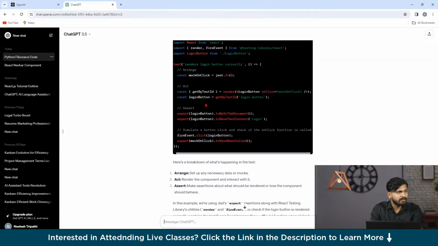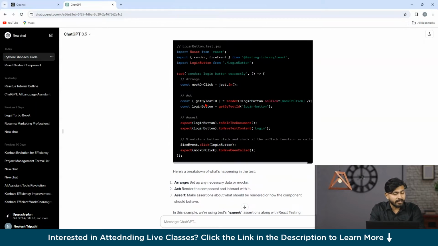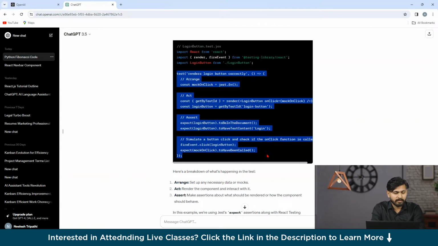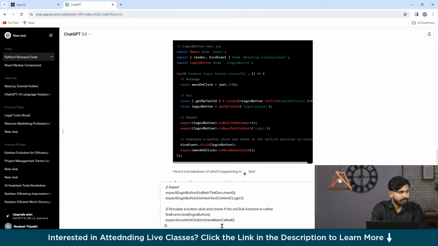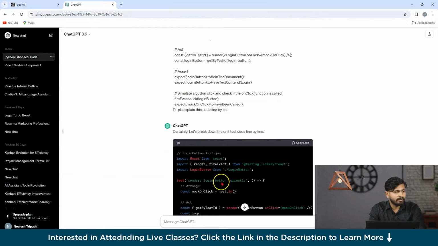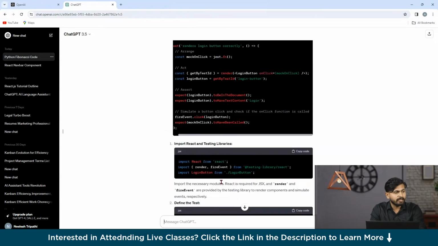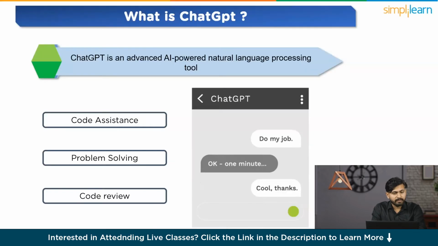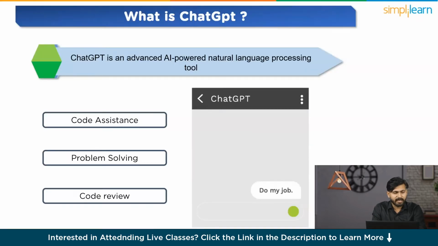Suppose you are not able to understand a certain part of the code. ChatGPT is even helpful in that scenario. So suppose I say, can you explain this line of code to me? Let us ask ChatGPT, please explain this code line by line. Even in that scenario, in order to understand how it's working, ChatGPT is going to explain it to you line by line. I hope, guys, you have got a brief idea regarding ChatGPT.